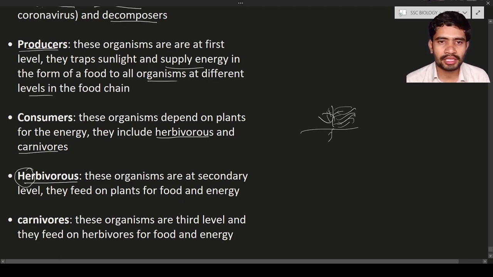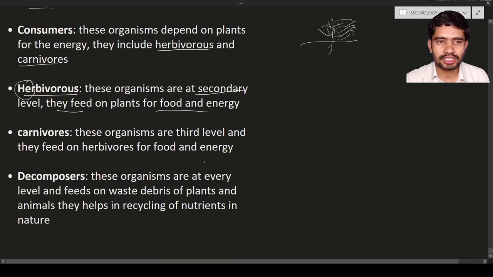So they are at the secondary level. The first level is the plants, the second level is the herbivores. These herbivores are going to eat the plant material, and they feed on the plants for the food and energy. They are at the secondary level.